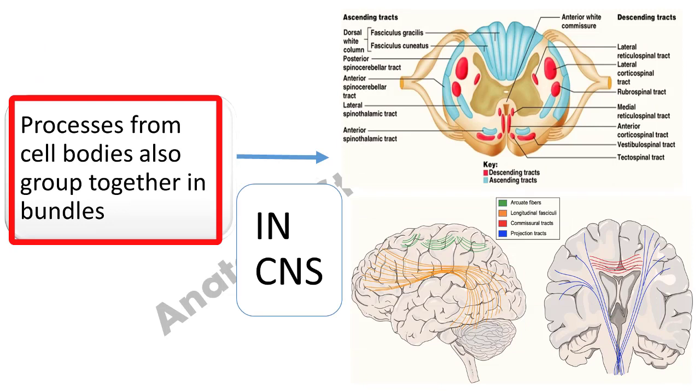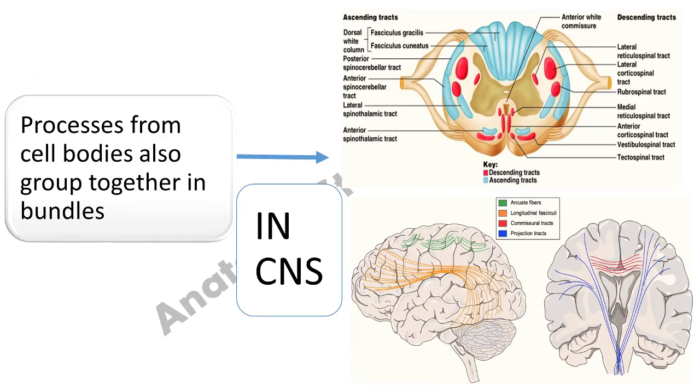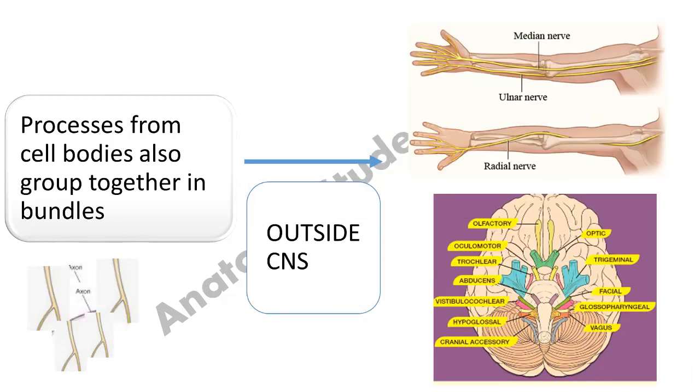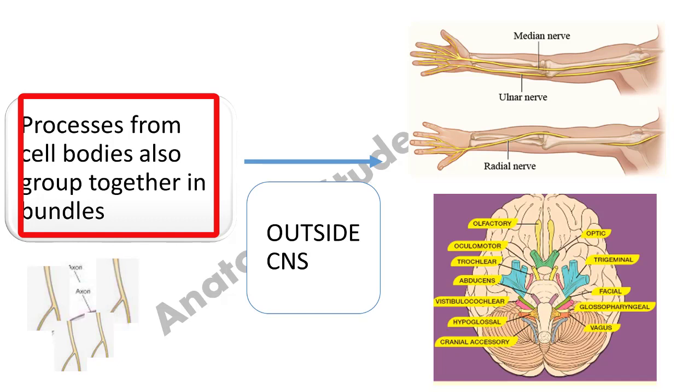Similarly, the processes from the cell body also group together in the form of a bundle, and we name this bundle a tract if it forms within the central nervous system. Tracts are typically named according to their location, their function, or the structures they connect. Tracts can be sensory or ascending, that's the same thing. They can be motor or descending, they can be association tracts, and they can be commissural fibers as well. We name these bundles a nerve if they form outside the brain and the spinal cord, or I can say the central nervous system.